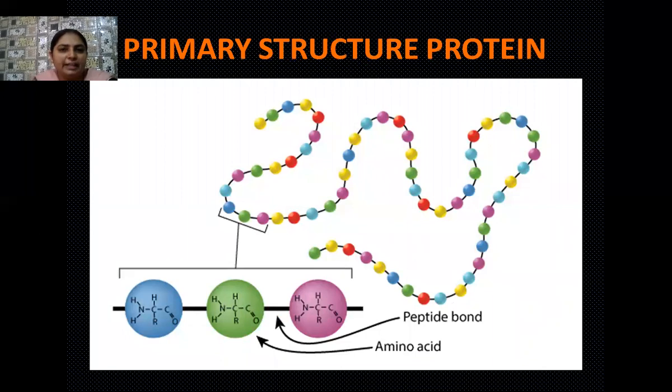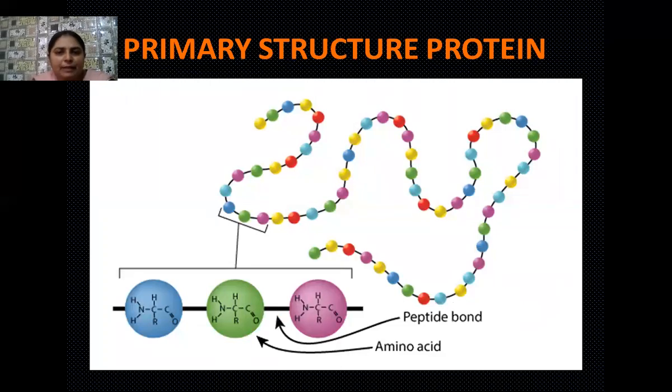Okay students, see the enlarged view of the primary structure of the protein. It is in the form of a linear arrangement. Here you can see a rod, and all the amino acids are shown here in the form of small balls, and these balls are joined with the help of a thread-like structure. These actually indicate the peptide bonds that are present between the adjacent amino acids.